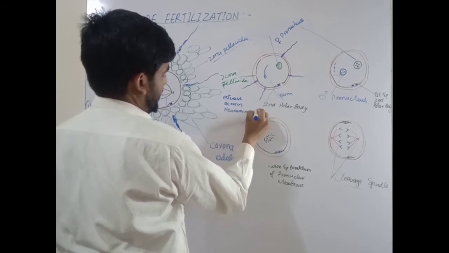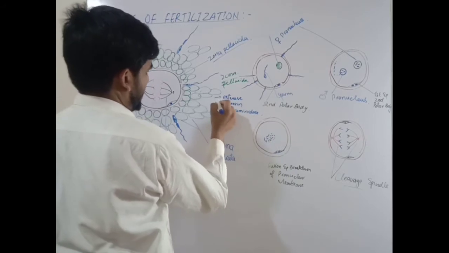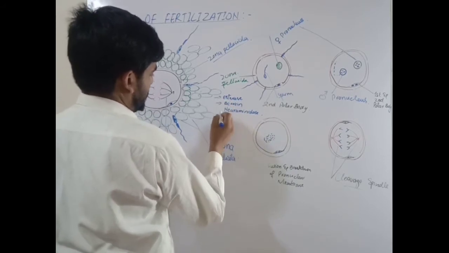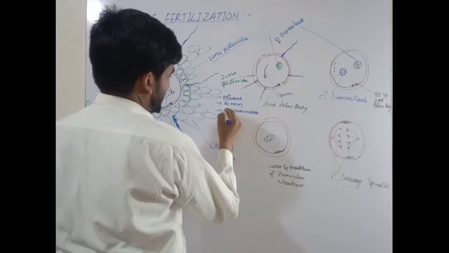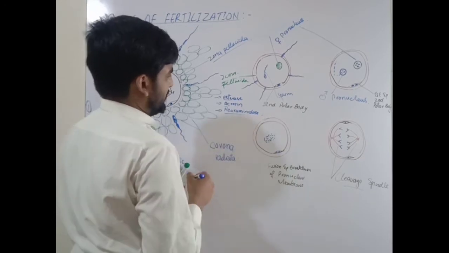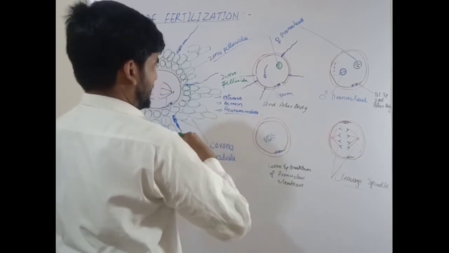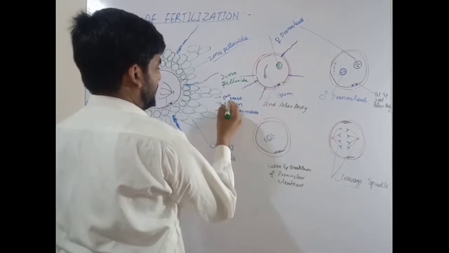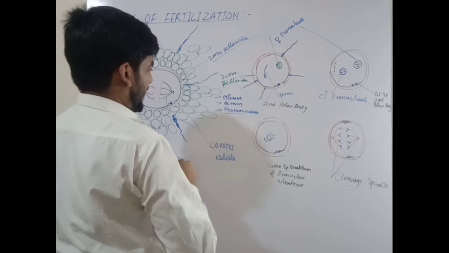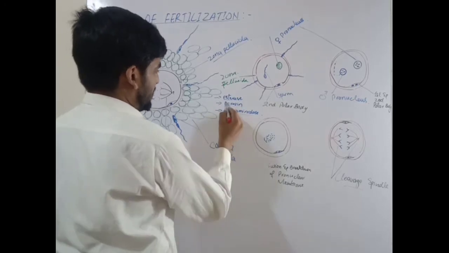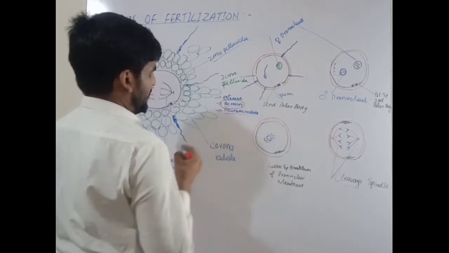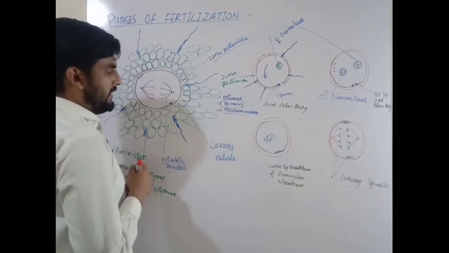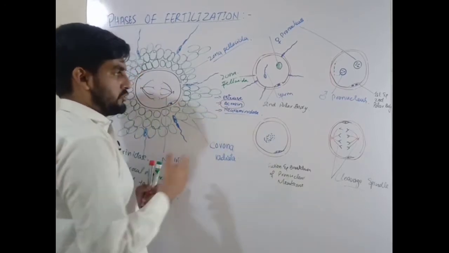You will study in biochemistry what neuramine and neuraminidase enzymes are. Esterase, acrosin, and neuraminidase cause the lysis of the zona pellucida. The sperm is penetrating the zona pellucida by lysis. The main important enzyme is acrosin, the main enzyme that takes part in the process of lysis of the zona pellucida.